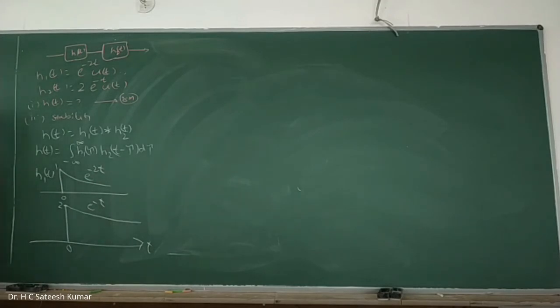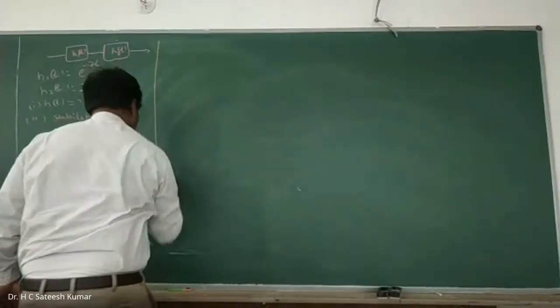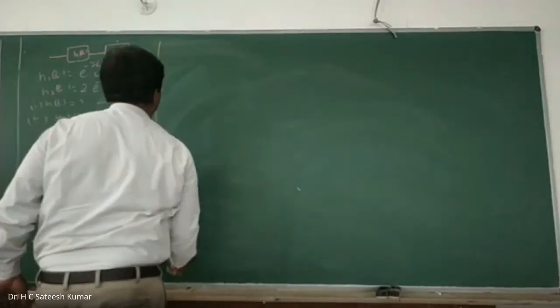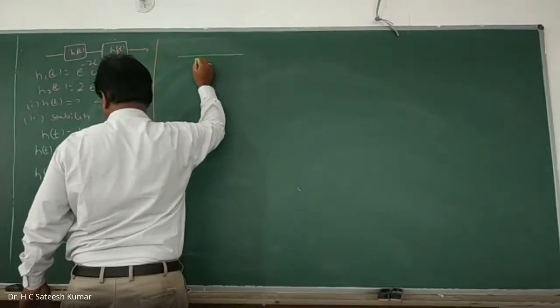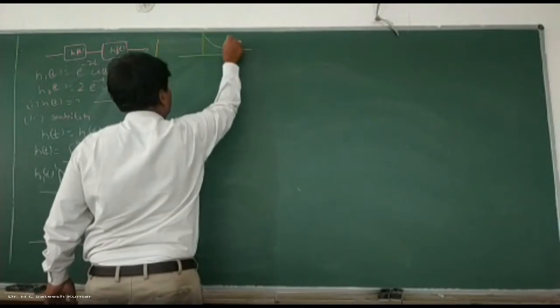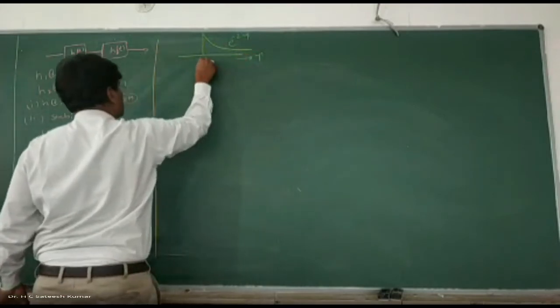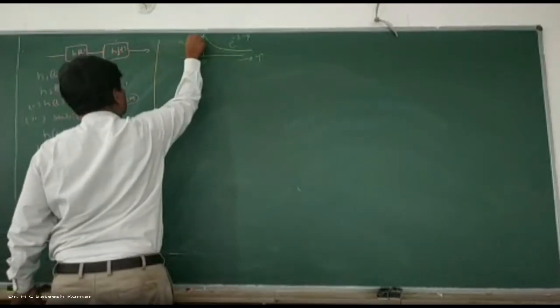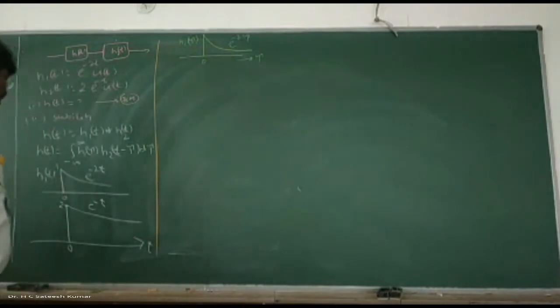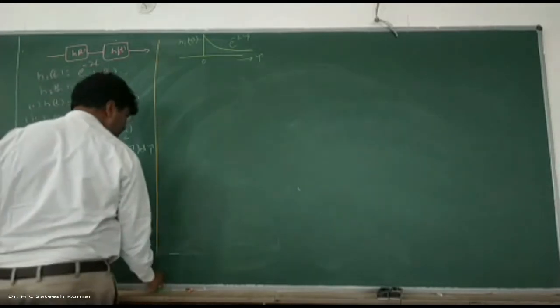Okay, right. First you write down h1 of tau. So h1 of tau is what? It is e to the power of minus 2 tau on the tau axis, from 0. Okay, right. So this is h2 of t. Then h2 of minus tau. H2 of minus tau means what? Fold it.